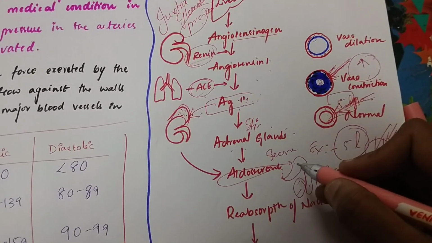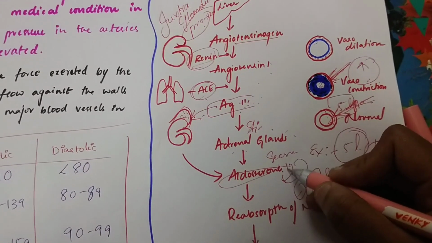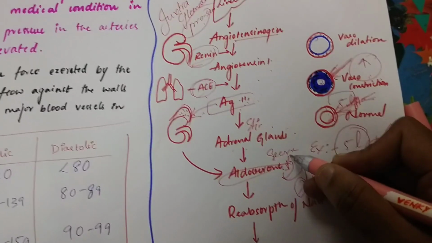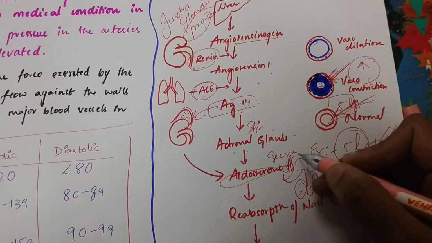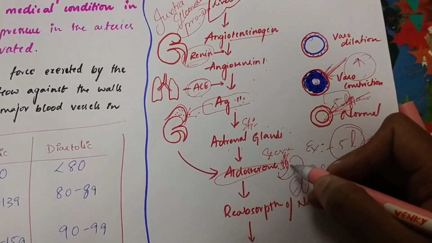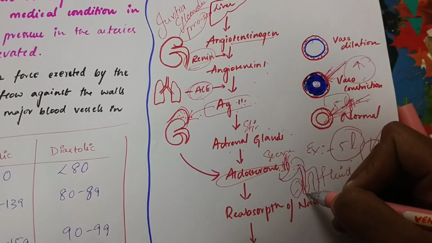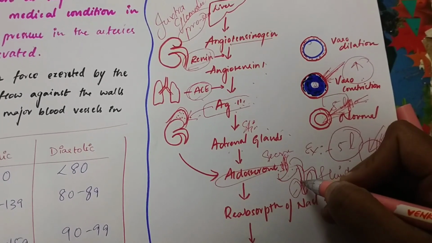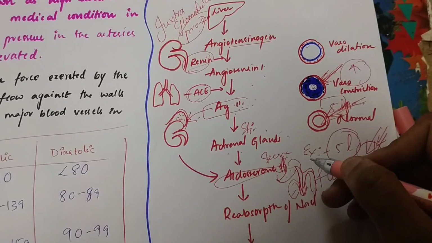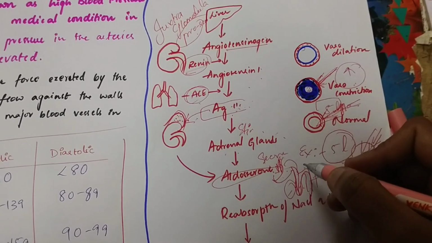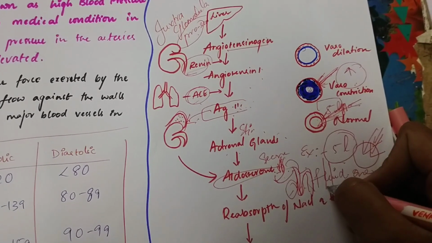What is the normal process of the nephron? First thing is filtration. The blood will come through the arteries to the Bowman's capsule, then glomerular filtration will occur. Then the waste material passes from the proximal convoluted tubule to the loop of Henle, then loop of Henle to the distal convoluted tubule, then last the collecting duct.